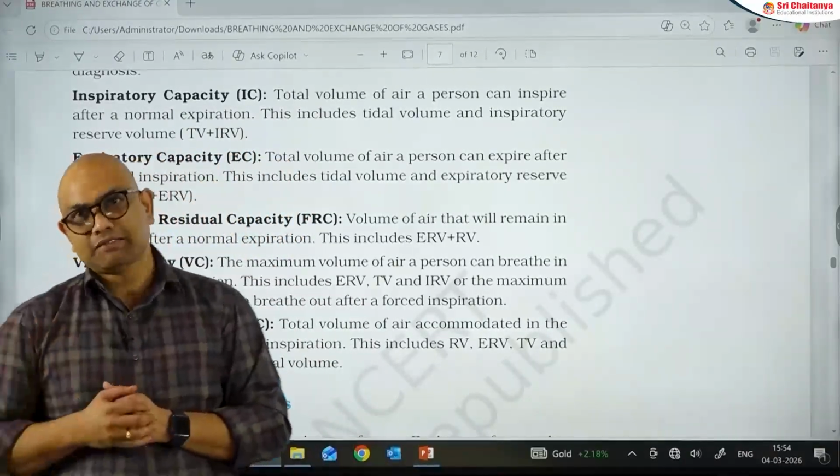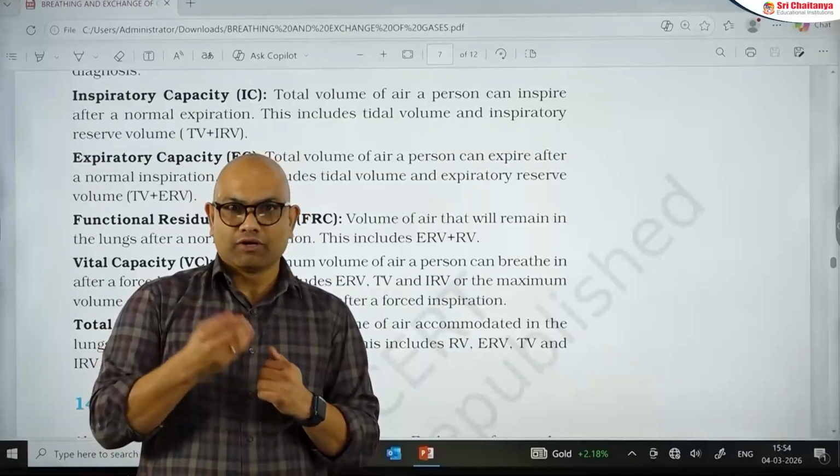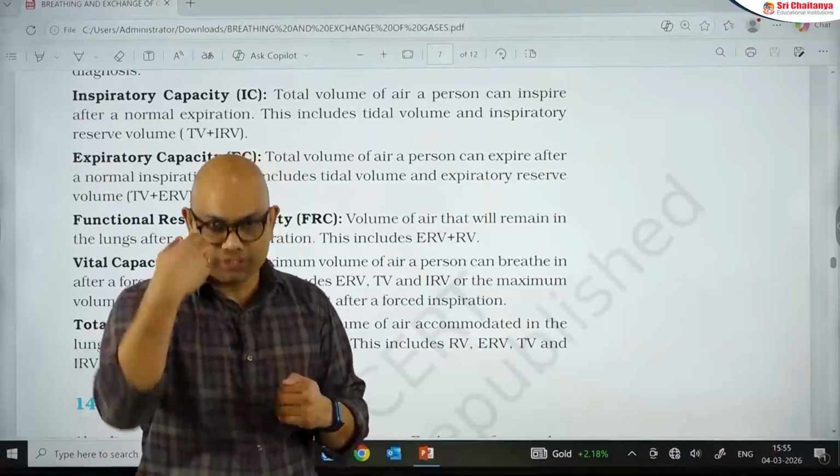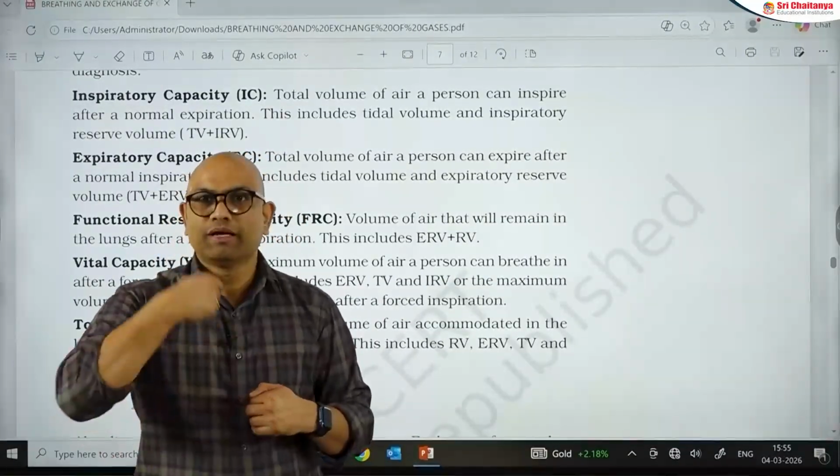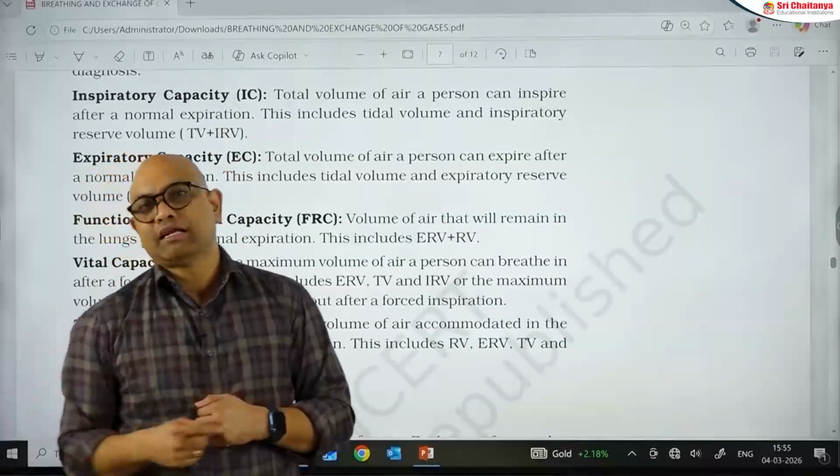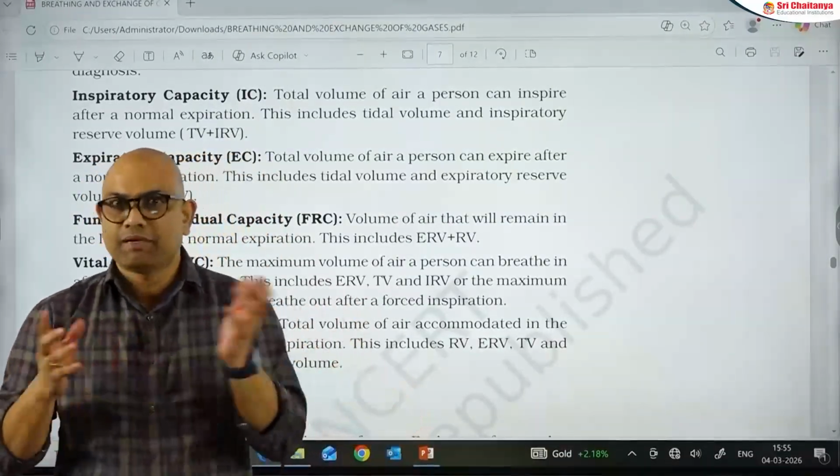For performing that maximum expiration, first we need to send whatever IRV we have taken outside, followed by TV, followed by ERV. Again, breathe out vital capacity also includes TV plus ERV plus IRV.